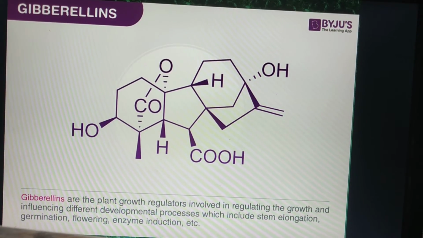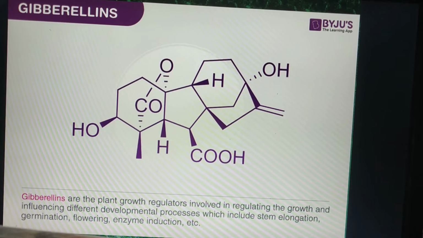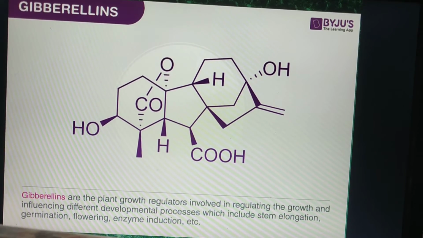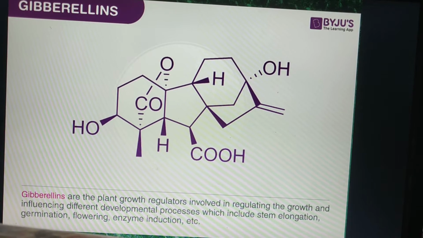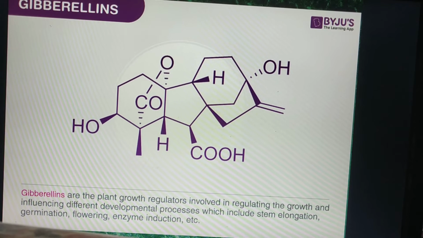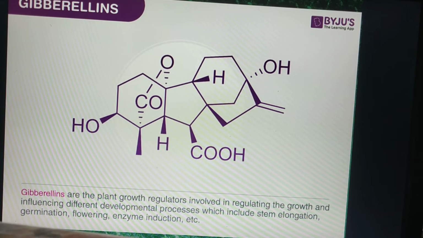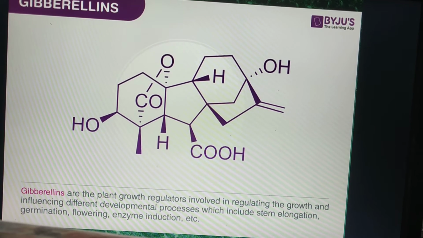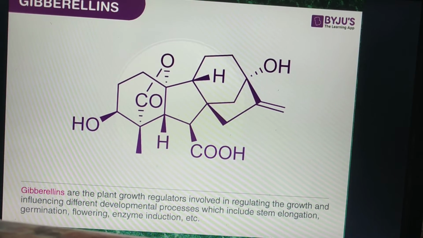Next, we would focus more upon gibberellin. Gibberellins are actually a group of plant hormones that regulate various developmental processes, including stem elongation, germination, dormancy, flowering, fruit development or flower development, and also various other physiological processes.